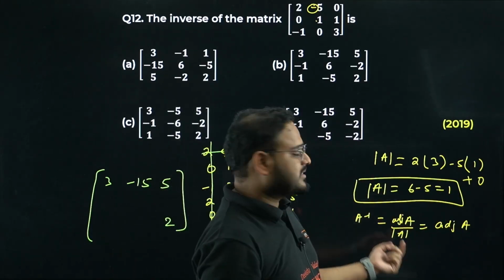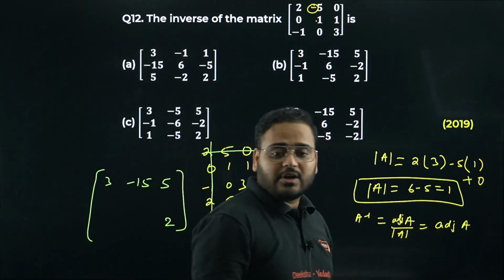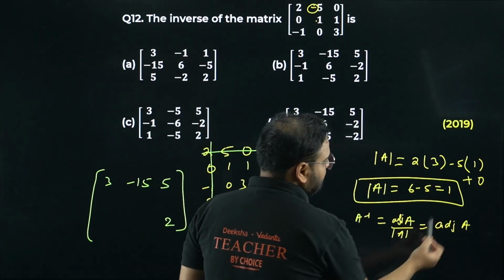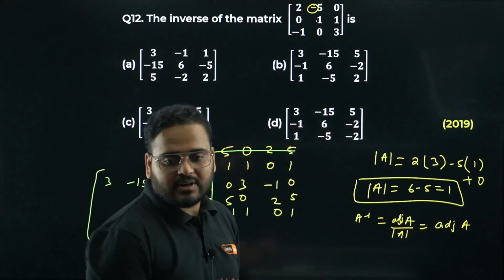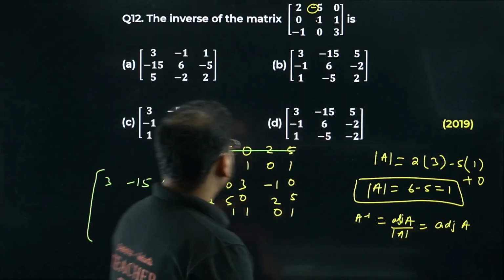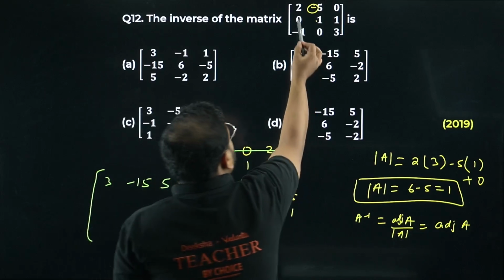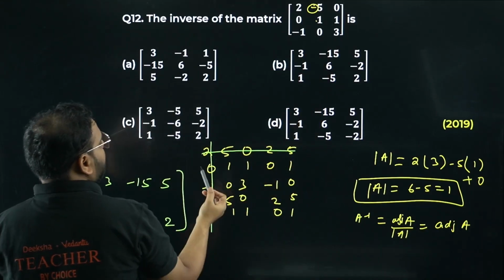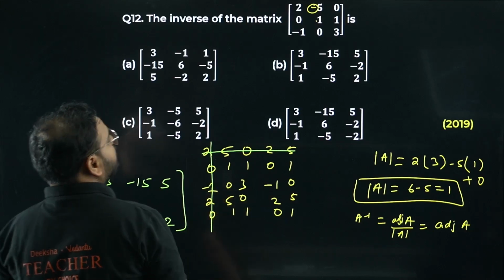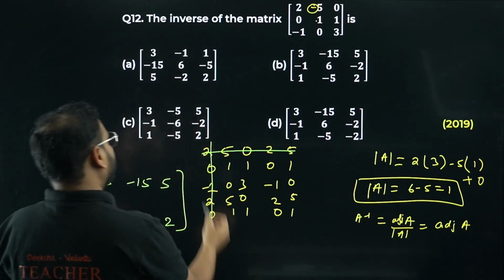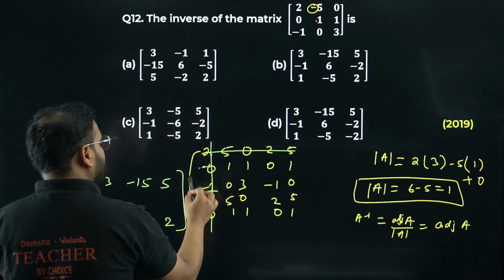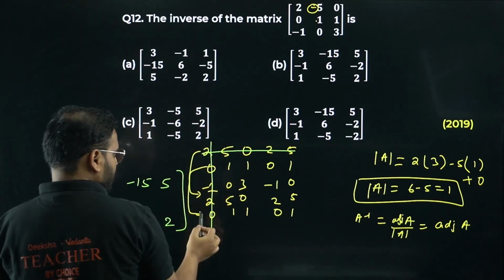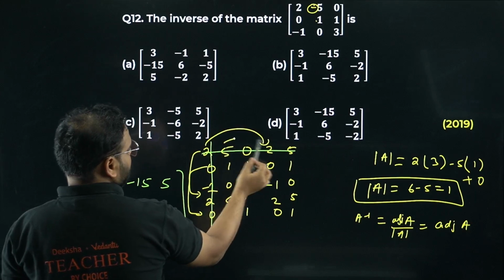How do you find inverse? Adjoint A by determinant of A. Adjoint of A is coming equal to, so basically simply adjoint A, because determinant of A is nothing but 1, right? Now find the adjoint of A. What are you going to do? Write the matrix 2 5 0, same way, 2 5 0, 0 1 1, minus 1 over here, minus 1, 0 and 3. Again repeat this matrix over here, 0 1 1 and 2 5 0, like this. Now repeat this first column over here, second column over here.